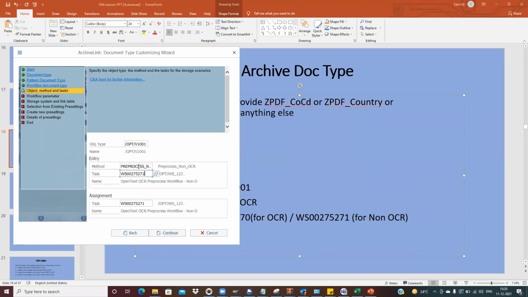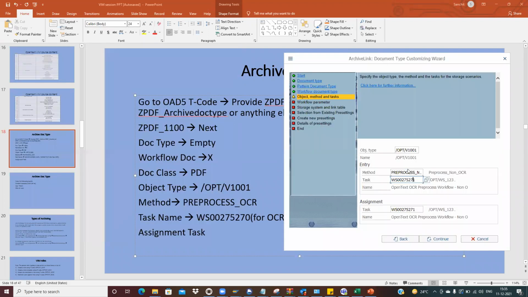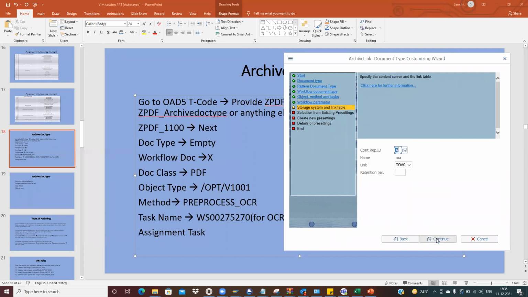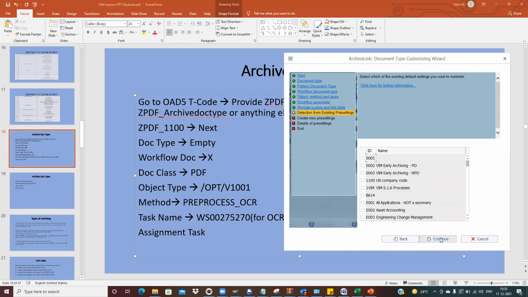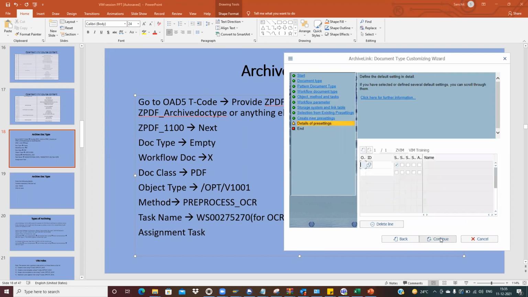Okay, so here if you see, these are the pre-process methods and the tasks. I have already specified here the methods and all, and what needs to be tasked. Now I am also going to show you. Like this, we can manually create any Z thing. It's like a wizard then. Yeah.